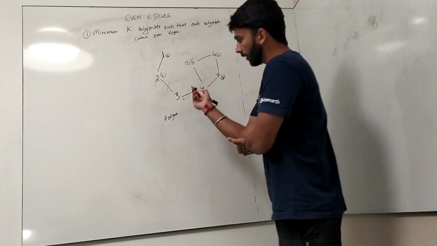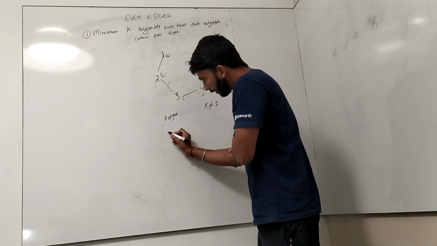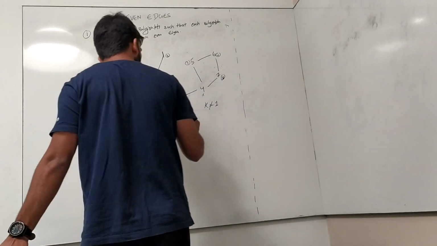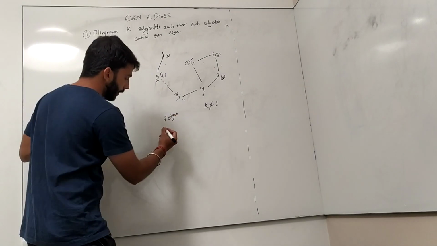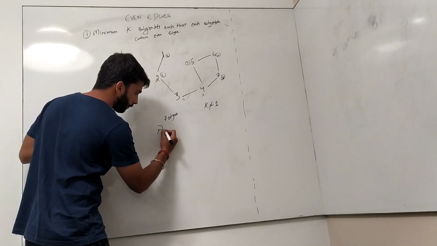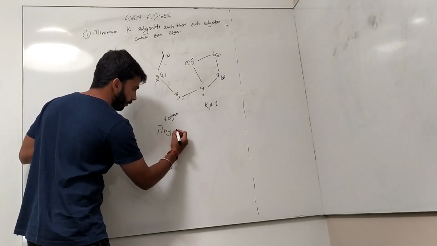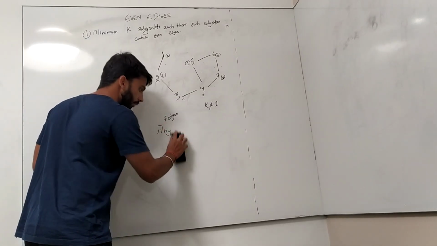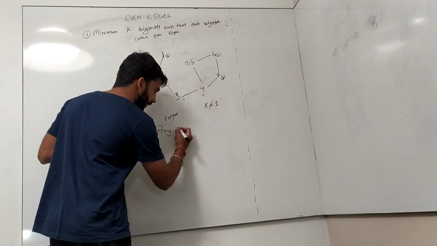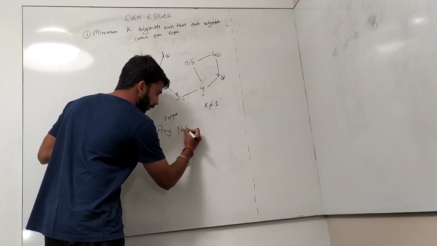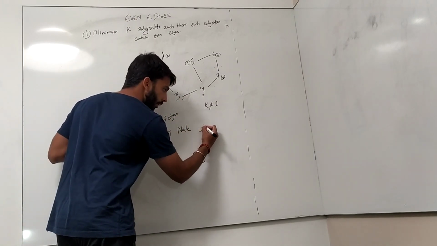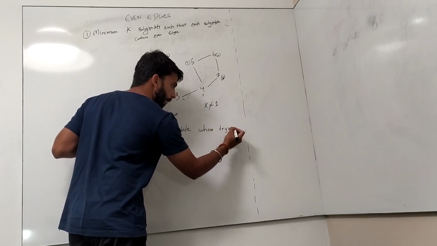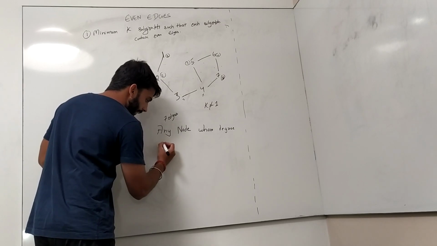Now, if you just understand this, if there is any node whose degree is odd.